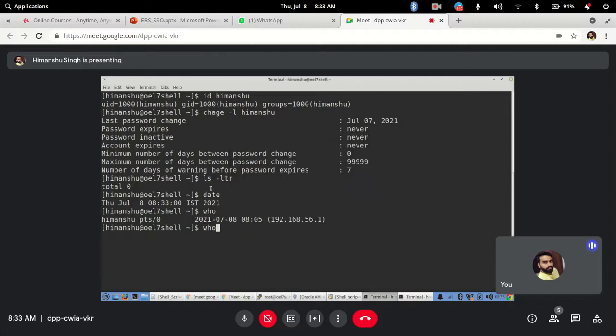Now if I run the who command again, it will show me two users connected. One connected just now at 8:33 from this IP address. Got it? These commands are also important because let's say you want to build a shell script. Of course it's in the assignment I will give: give me the names of users who are connected and the timestamp when they connected. So how do you go ahead and do that?